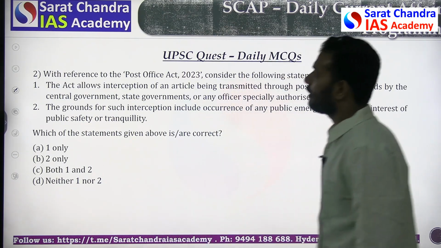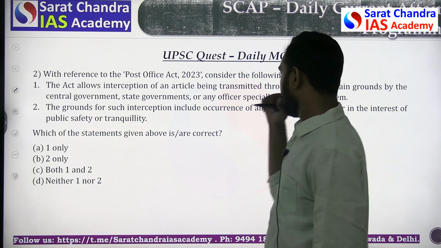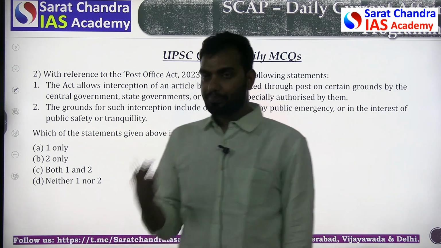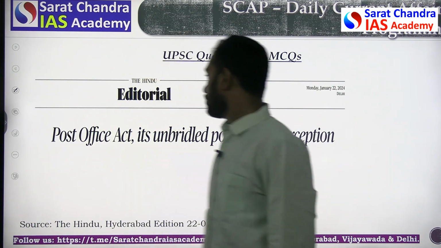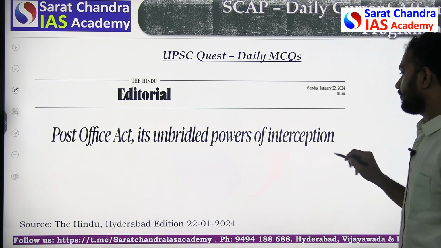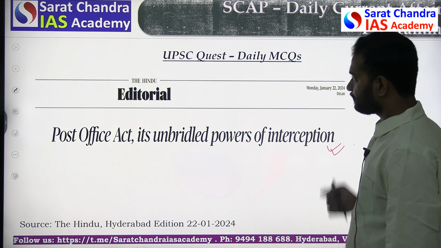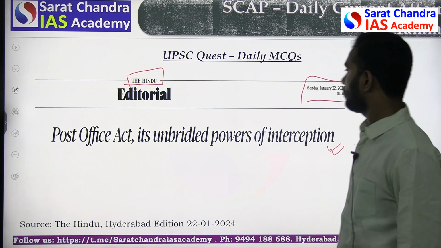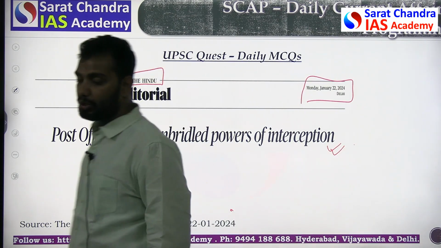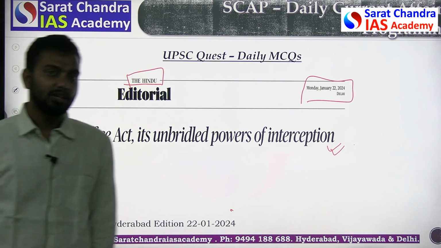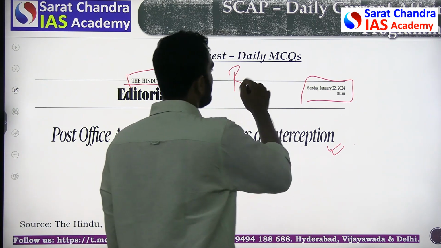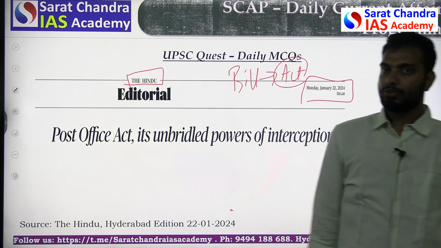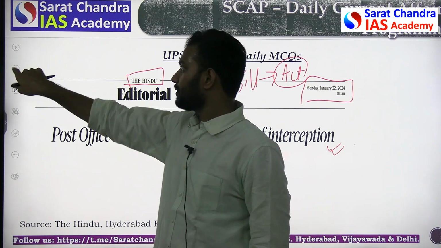The next question: with reference to the Post Office Act 2023, consider the following statements. Why is this in use? Because of this article, the Post Office Act and its unbridled powers of interception. This is an article that we have taken from The Hindu, today's article. We need to look into the Post Office Act that has been recently signed into law by the President. The bill has become an act. Now that will become important in the context of UPSC. So let's see the options.